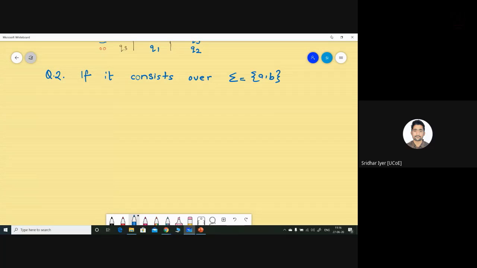Let me draw the conditions. The first condition is it should contain at least three A's. Second condition is exactly three A's. This is a single question.